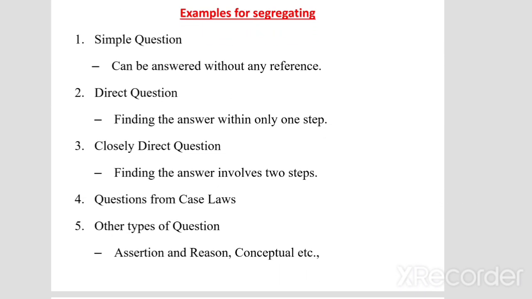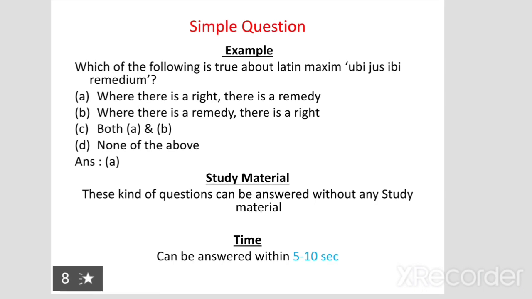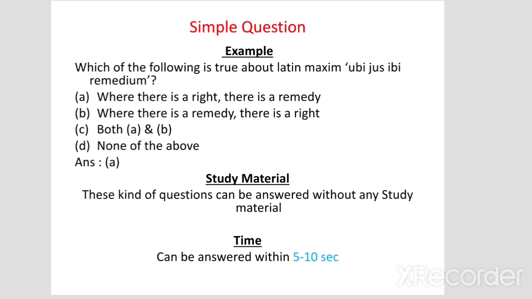Examples for segregating. I segregate the questions under these categories: simple question, direct question, closely direct question, questions from case law and other types of question. We'll see them one by one. What is a simple question? For example, if you are thorough with the question or if you are so confident about the answer to the particular question, then we'll group it as a simple question. For example, which of the following is true about the Latin maxim ubi jus ibi remedium? If you are confident about this question and you can answer without referring to any study material, then we'll group it as a simple question.